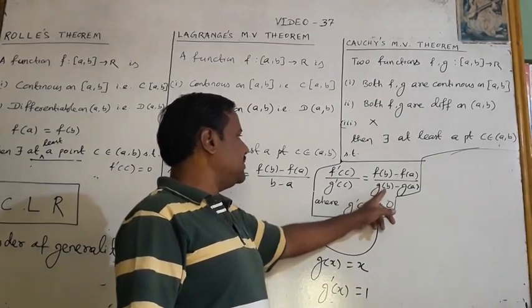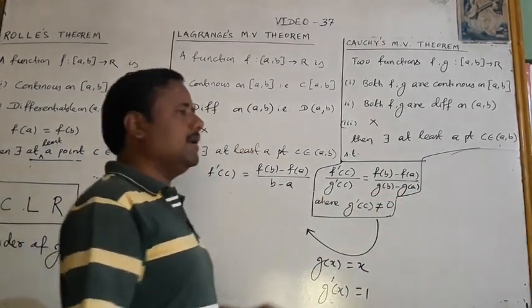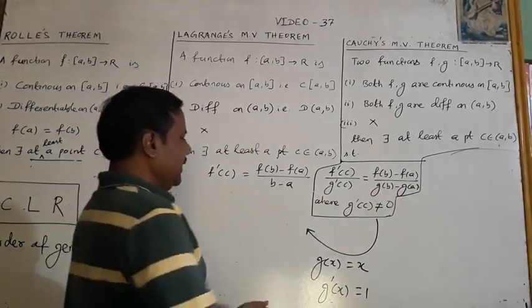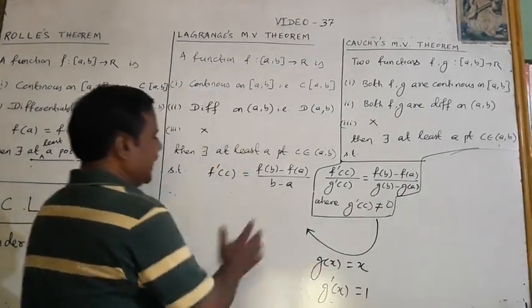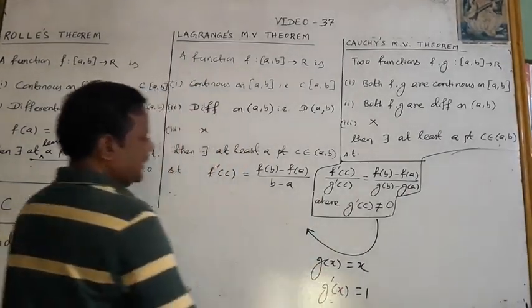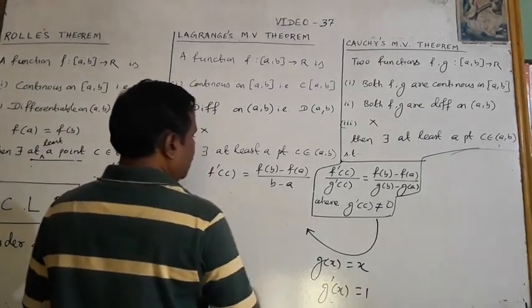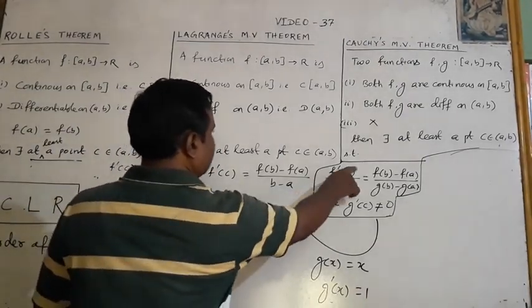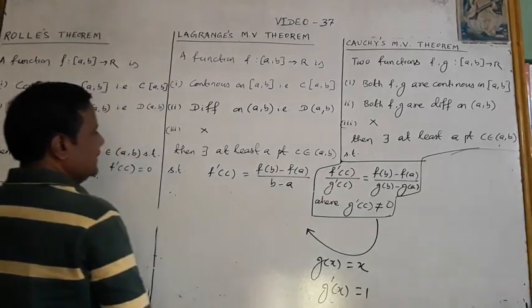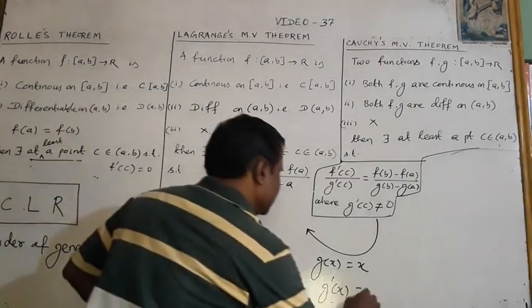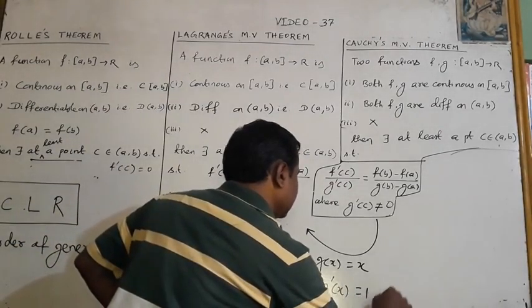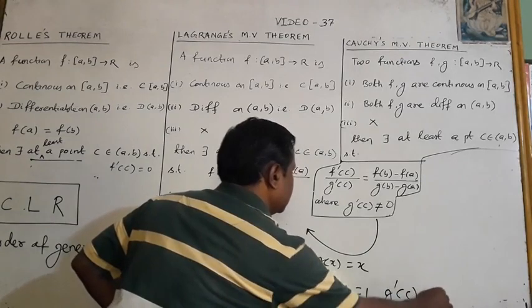So in place of g(b) minus g(a), I will write b minus a. And if g(x) is equal to x, then g dash x is equal to 1. So it becomes f dash x by g dash x, and if g dash x is 1, then g dash c is also equal to 1.